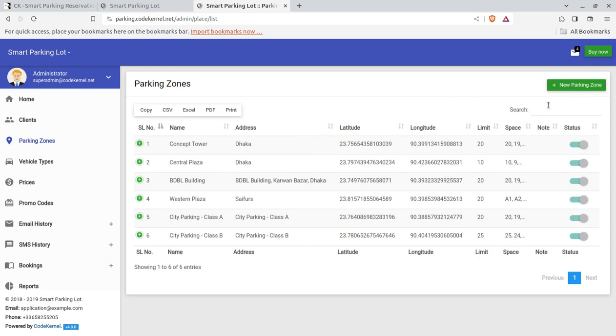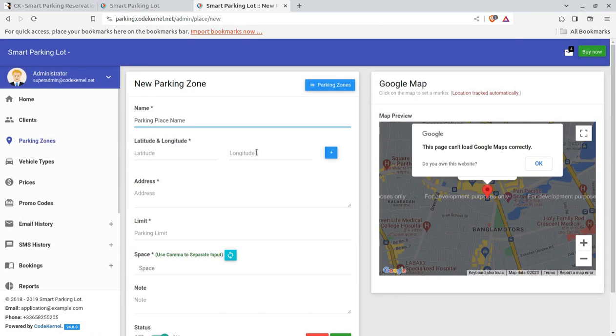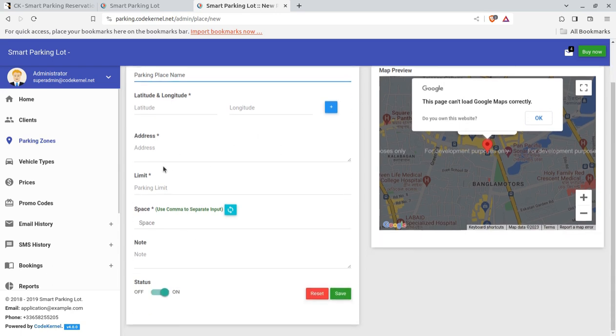You can simply enable the parking zone by using this toggle option, and you can use this screen for adding a new parking zone. You can use this map preview, where the parking place name, latitude and longitude have to be placed so that the visitors and the users may exactly locate the parking zone and reach the parking venue. Also, the address will be mentioned here, the parking limit and the space available. Additional note, if you want to keep it here.